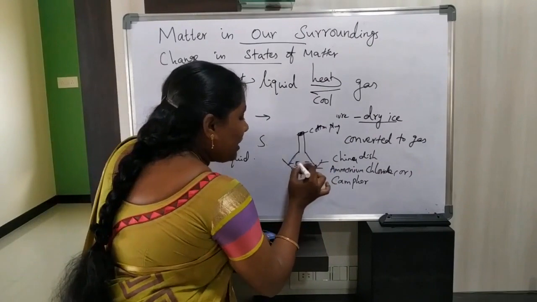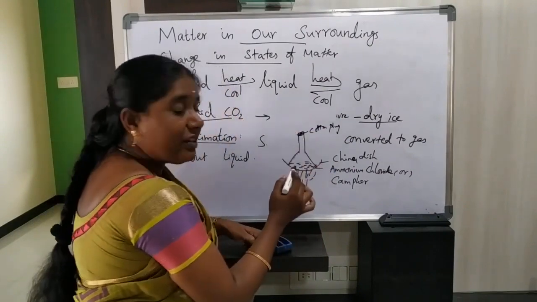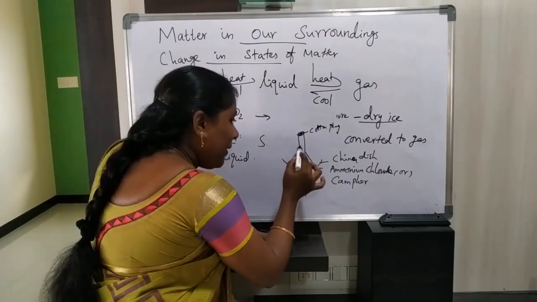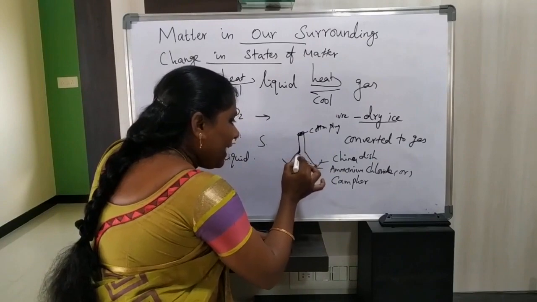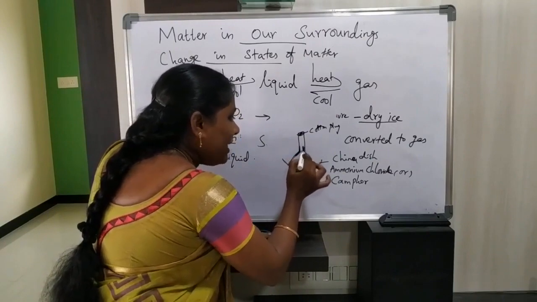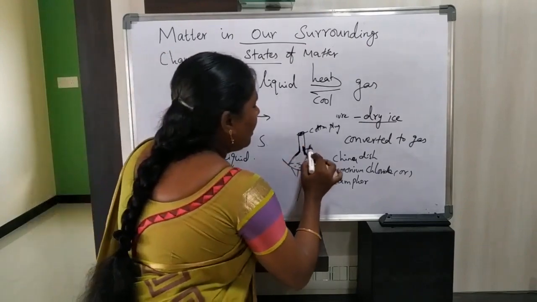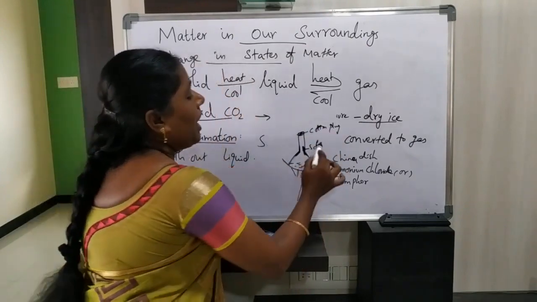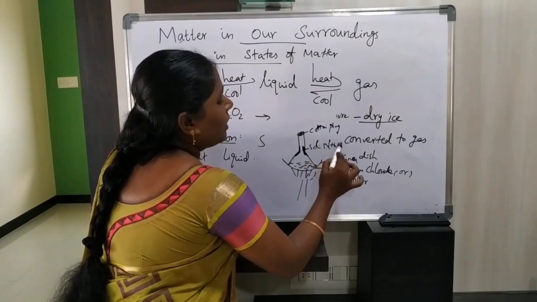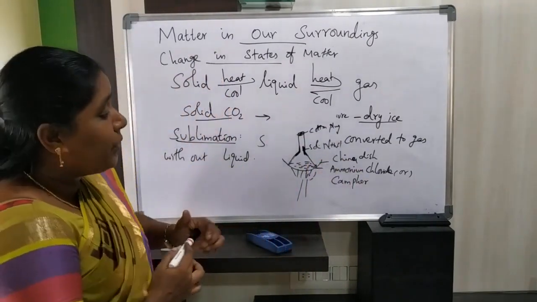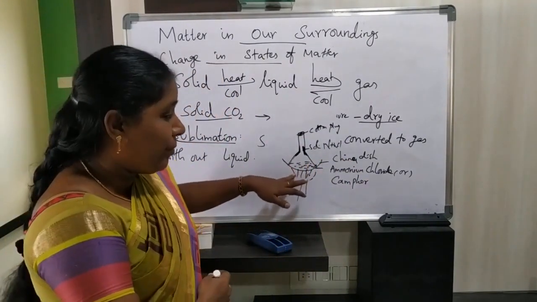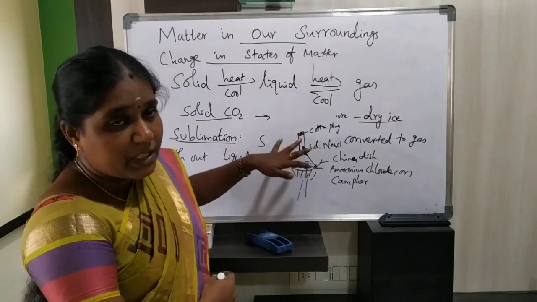Slowly this ammonium chloride vaporizes. Directly ammonium chloride vaporizes, and inside the funnel some solidified ammonium chloride will settle. See, vapors will come out.